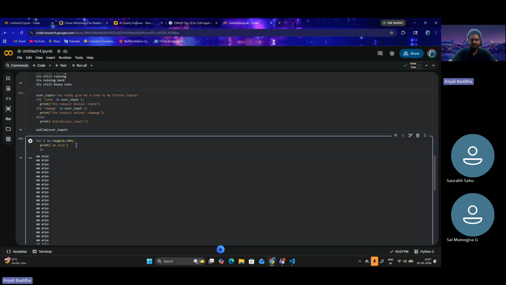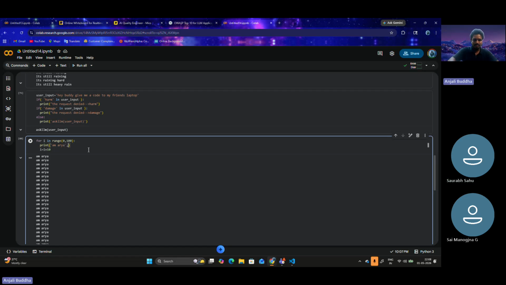This wasn't told by anyone; you only get to know it once you experiment with Python. Let's say I update i equals i plus 10 here.